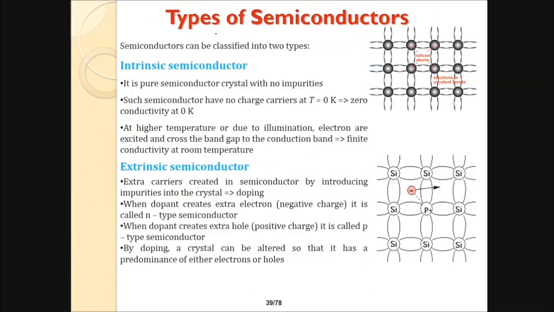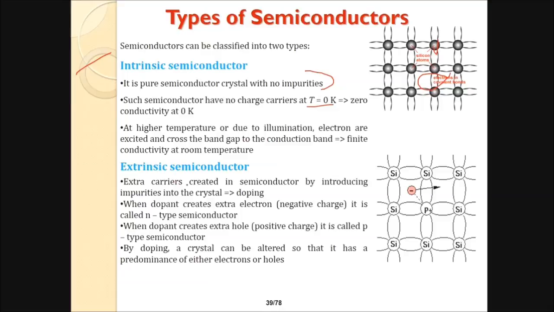These are the types of semiconductor. We have intrinsic and extrinsic. Semiconductors are classified into these two forms. Intrinsic means a pure semiconductor crystal with no impurities, and such semiconductors have no charge carriers at absolute zero temperature. At higher temperature or due to illumination, electrons are excited and cross the band gap to the conduction band, giving finite conductivity at room temperature. These are the silicon atoms, electrons in the covalent bonds.